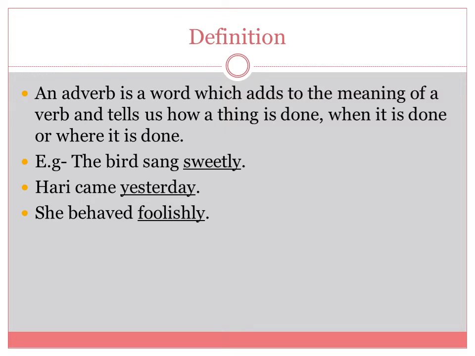An adverb is a word which adds to the meaning of a verb and tells us how a thing is done, when it is done or where it is done. Example: the bird sang sweetly. Hari came yesterday. She behaved foolishly. So here the words sweetly, yesterday and foolishly are describing the action and the time, that is, how things are done and when they are done.